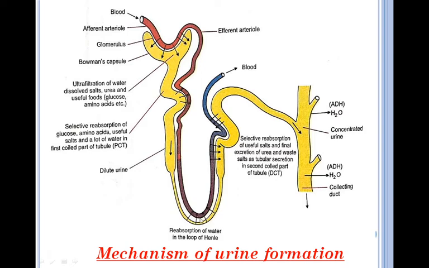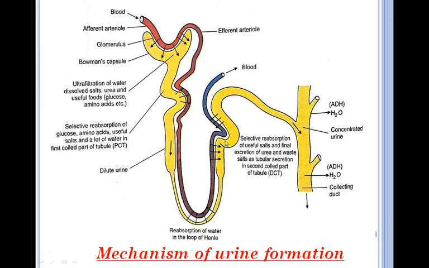Here it reaches where the reabsorption of water takes place from the nephric filtrate into the blood. After this, again this nephric filtrate moves upward through the ascending limb of the loop of Henle and reaches the DCT part.